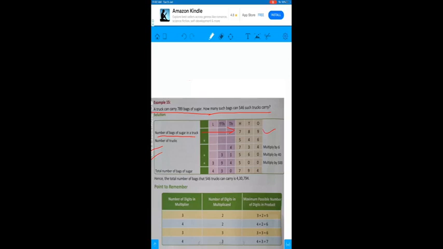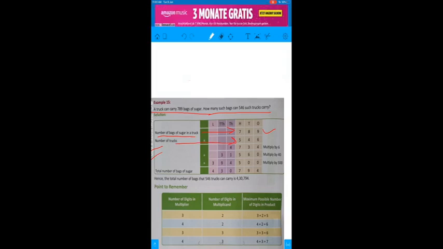This is the number of bags of sugar carried by only one truck. But what if the number of trucks is 546? So the number of bags of sugar will be this. This is your question and this is your product, which is the answer. So I hope you understand it.